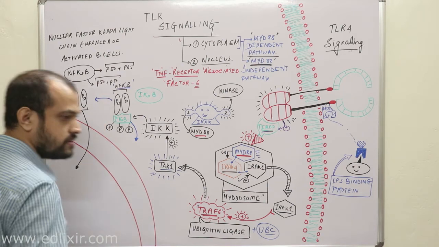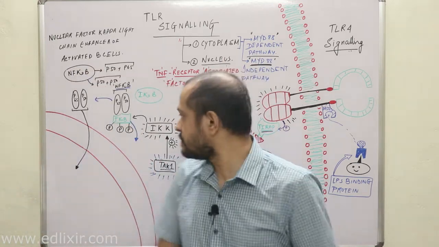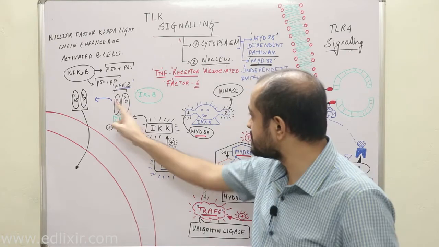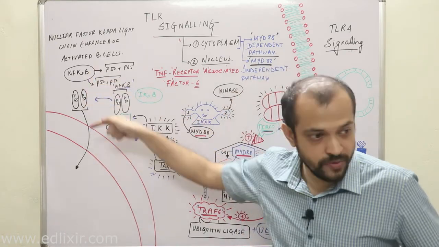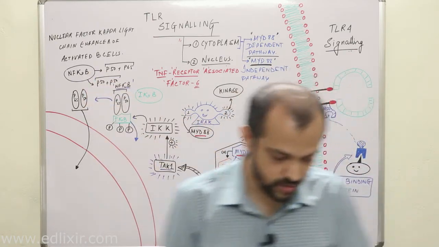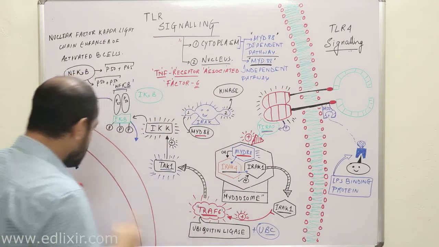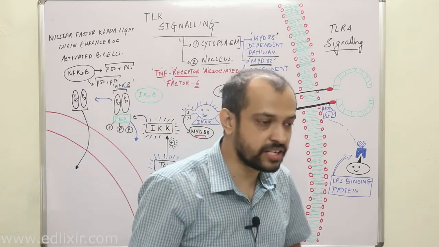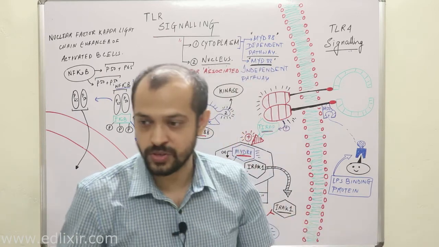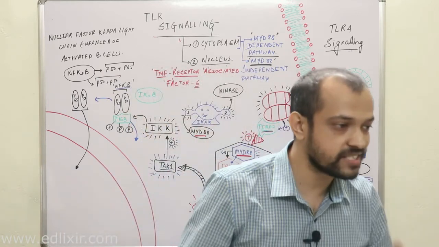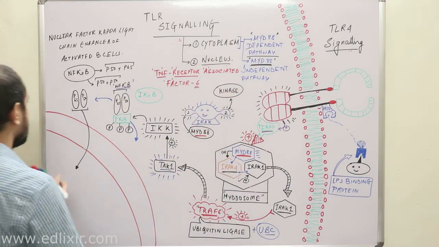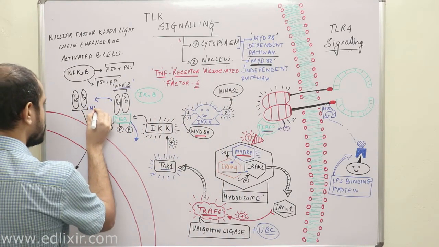Now why is this happening? Why, after the inhibitor of kappa B is released from these dimers, do they move into the nucleus? This is very important for you to understand. If any protein wants to move into the nucleus, it should have a signal known as the nuclear localization signal, or NLS.